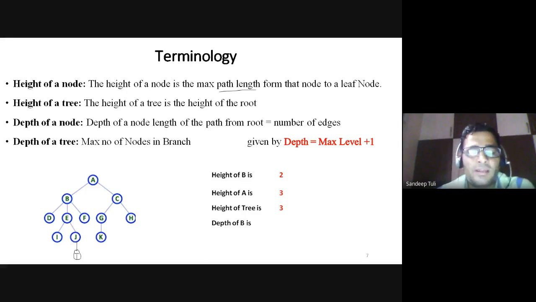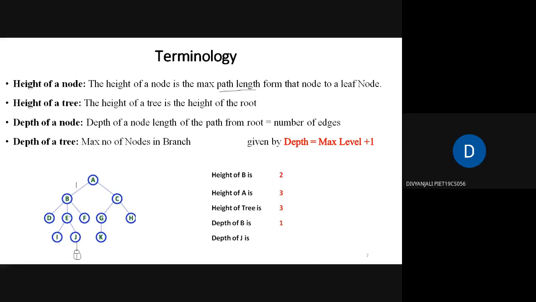So what was height? Distance from leaf. And what is depth? Distance from root. Keep this in mind. Is it okay? So depth of B is 1 in that case, because it has only one edge between root and that particular node. Suppose I am asking now the depth of J, what will it be? 3.